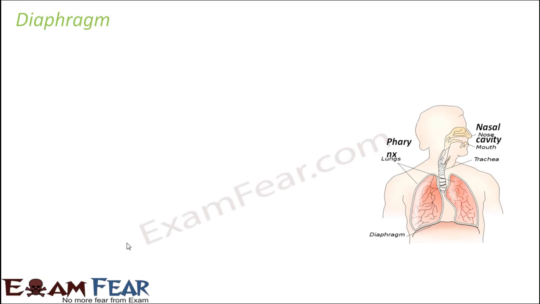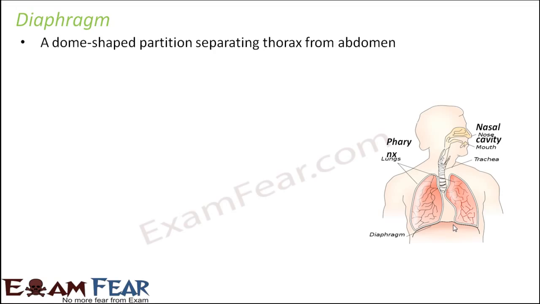So now let us look at the diaphragm. What is the diaphragm? In most of the pictures you are seeing that there is some structure at the bottom, and that is named the diaphragm. Let us see what it is, because the diaphragm also plays a very important role in the process of breathing. It is a dome-shaped partition separating the thorax from the abdomen. As I said, the diaphragm marks the end of the thoracic cavity, and it also provides support for the lungs, because the lungs rest on the diaphragm.